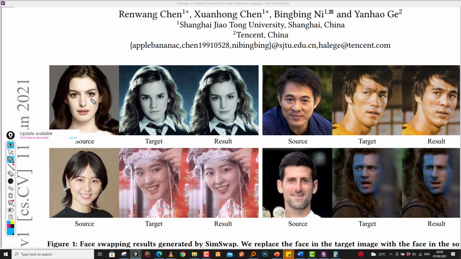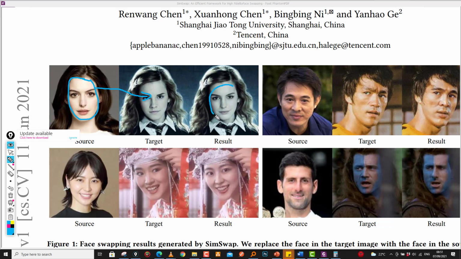And the way it's done is by taking this face from the source image right here and then transferring it to the target image face, such that the attributes of the target image, like the expression, pose, and even the gaze, are maintained, but we'll have a new face right here.